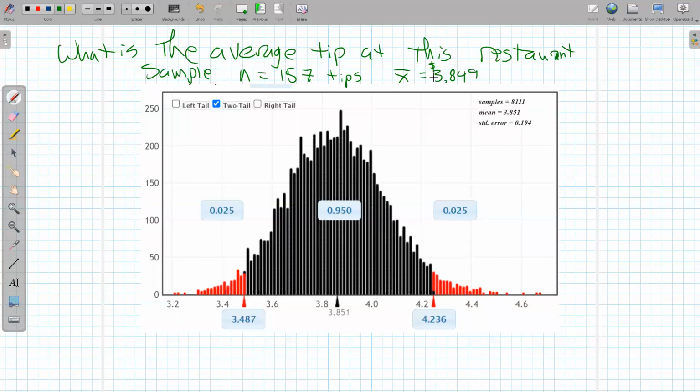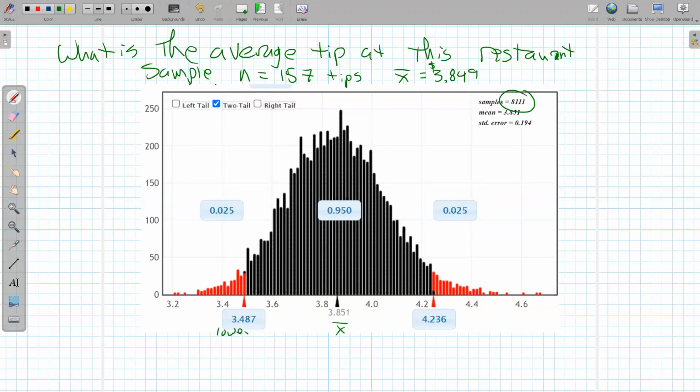And that's a dollar amount there. When I ran those thousands of different samples, so this is like 8,000 samples, each of size 157, those 8,000 samples of size 157 had an average of 3.851. It's a little bit different than that. So I'm going to call this my estimate here. I'm going to say that's my new x bar right there.